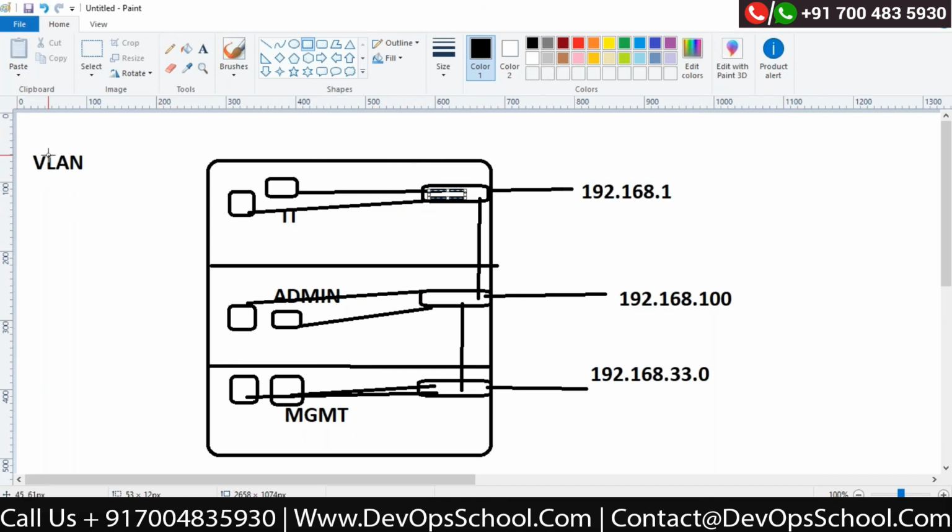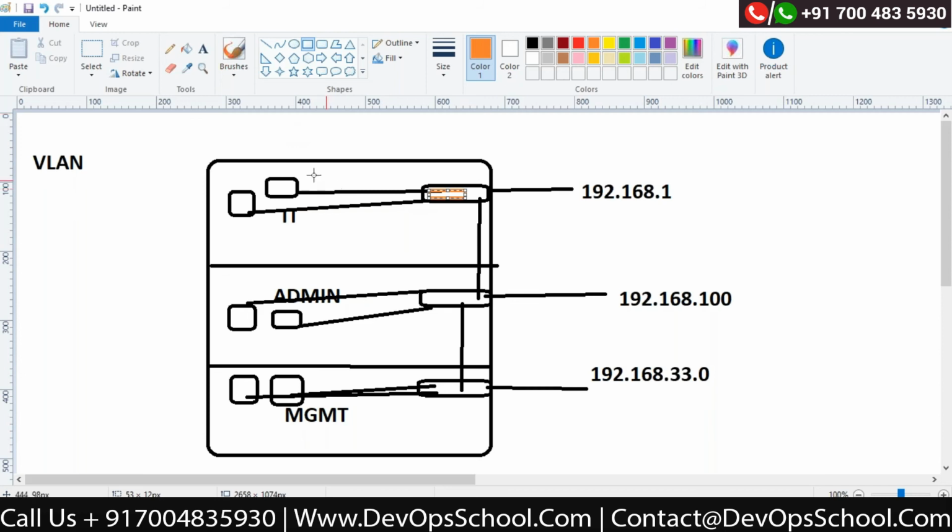This is a VLAN. I will create a VLAN on this switch, correct? And I will make sure that whatever port the IT people are connected to, those physical ports should be part of this VLAN. I just need to add that port to the VLAN.